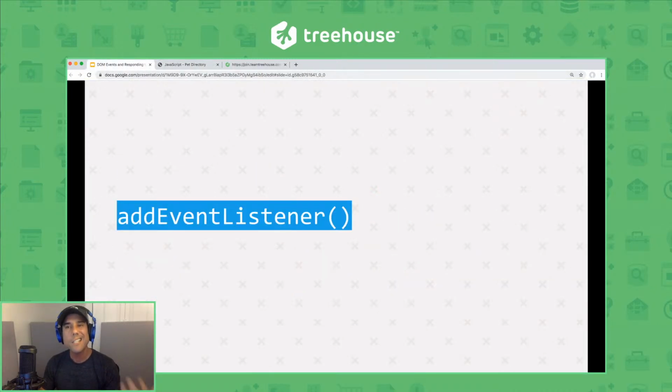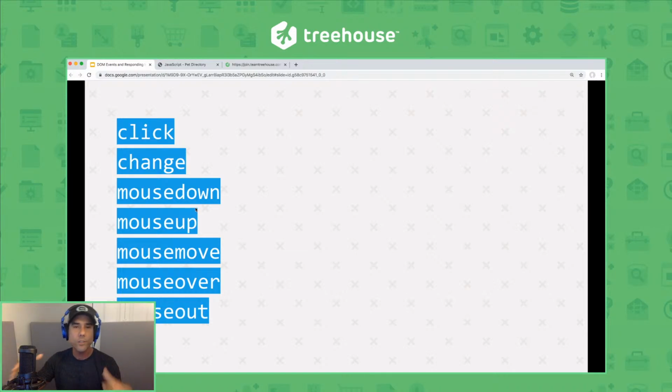So when you select an element with JavaScript, once you have a reference to it, from there you can either manipulate the element directly or ask it to listen for user interactions or events. For example, there's a click event that fires off when a user clicks on something, like a button. There's also a double click event, a change, mouse down, mouse up, mouse move, and so many more events. If you go to Mozilla Developer Network, for example, you can check out a list of all the available events that you can listen for.